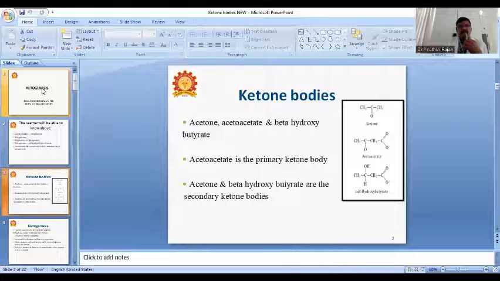They are formed from the primary one, acetoacetate. These are the structures of acetone, acetoacetate, and beta hydroxybutyrate.